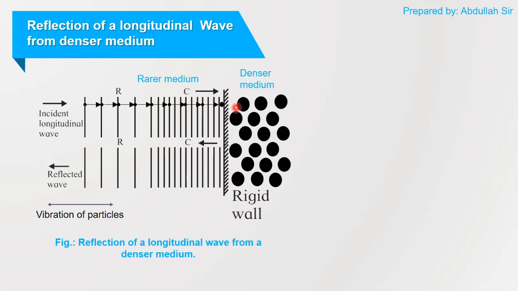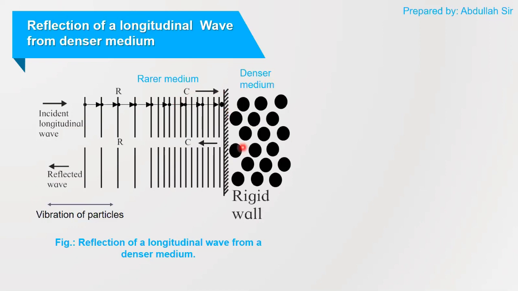So this light particle will travel in the backward direction. It is going to reflect back. So this is the compression, which is a high pressure region, striking the denser medium.